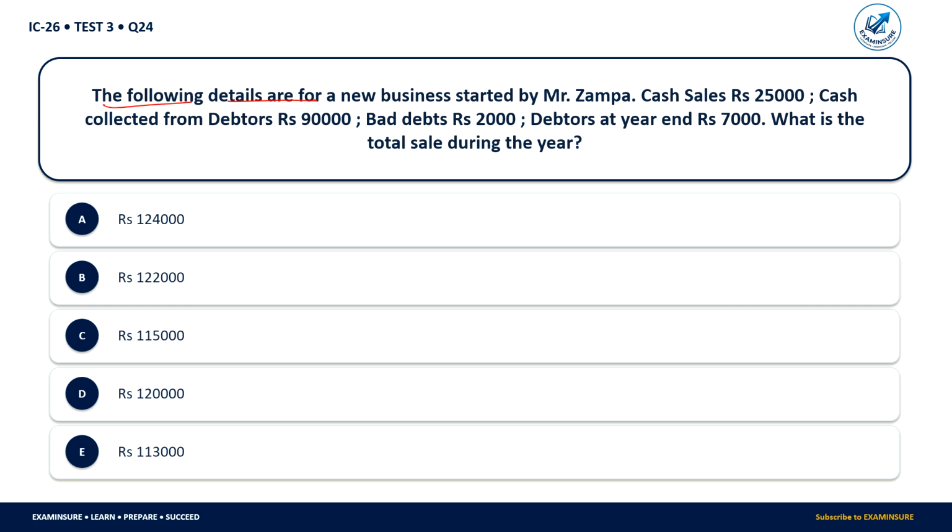The following details are for a new business started by Mr. Jampa. Cash sales 25,000. Cash collected from debtors is 90,000. Bad debts is 2,000. Debtors at the year end is 7,000. What is the total sale during the year?